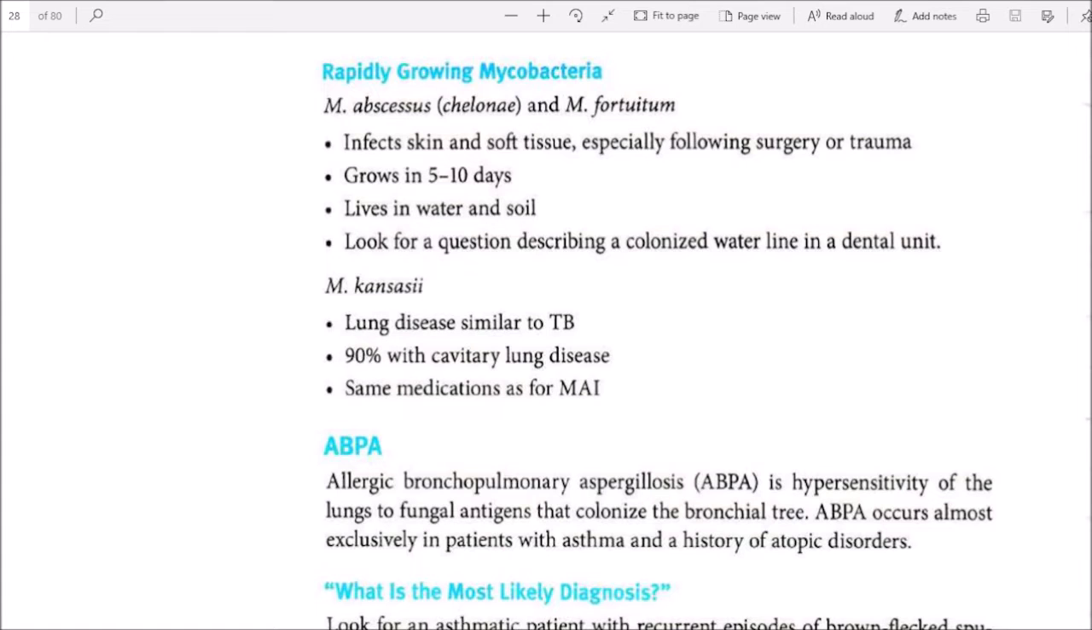M. kansasii causes lung disease similar to TB, with 90% having cavity lesions. Lung disease has the same treatment indications as for MAI.